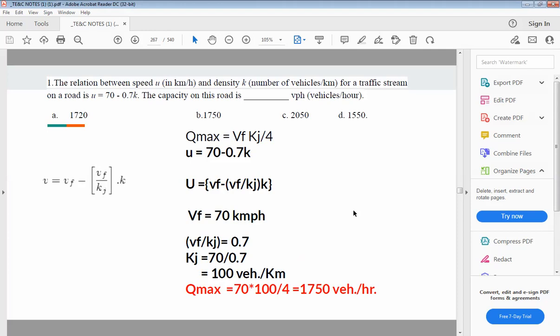Now let us discuss some of the numericals which is based on this speed, density, and volume relationship.